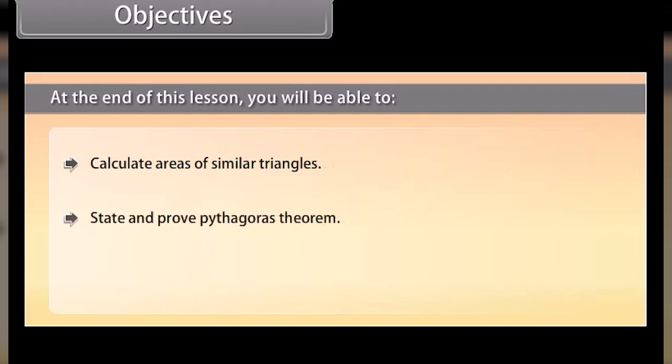Objectives. At the end of this lesson, you will be able to calculate areas of similar triangles, state and prove Pythagoras theorem, and solve questions based on Pythagoras theorem.